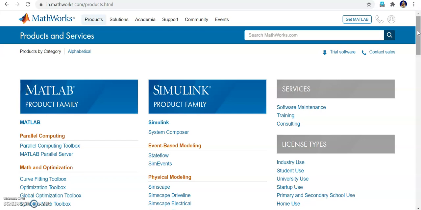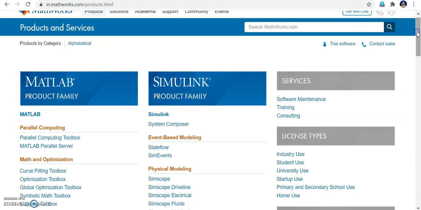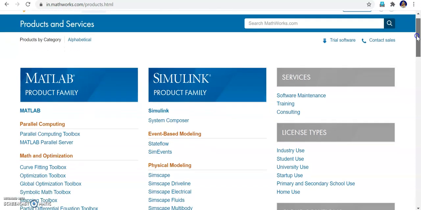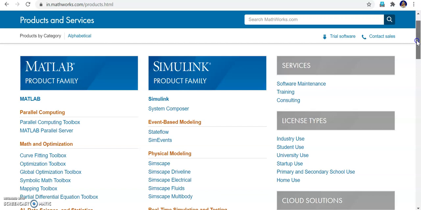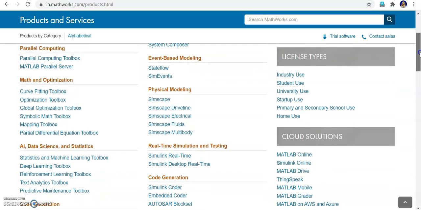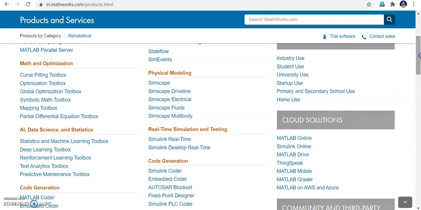Most of the top universities or all colleges will have a paid version of MATLAB, right? So definitely you can use that and you can learn. And MATLAB offers free training also. Okay, next you will see how to use the free training. For that, first you have to register.